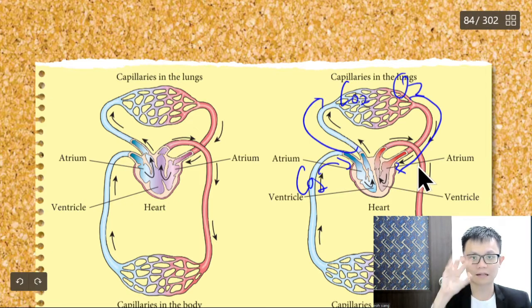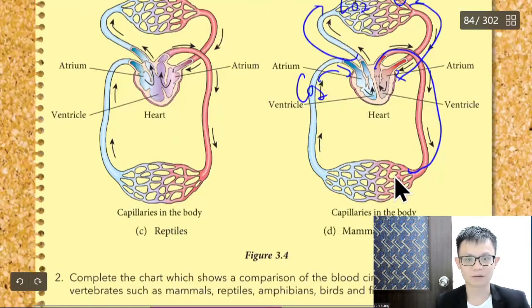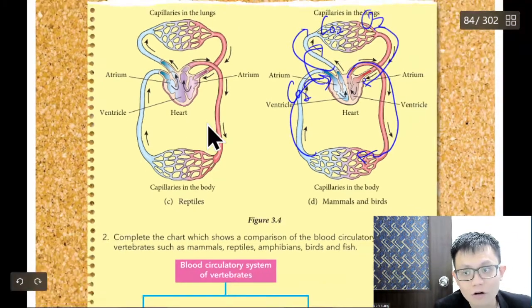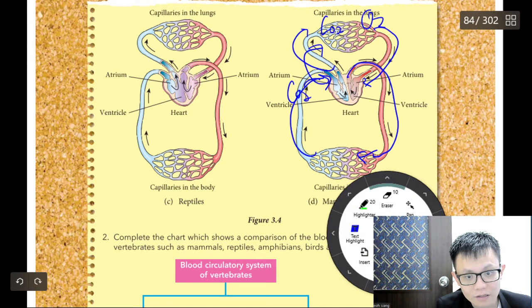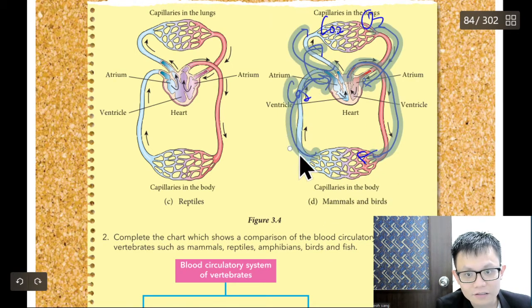The heart does what? The heart pumps the blood to what? To the body again. Correct or not? Pump it to the body, then the body goes to the lung, the lung goes to the heart. So the process will continue to repeat until the day we die. So luckily, all these things are still functioning well. If not, you will not be watching this video. We will need to sit in the hospital already. So let's erase all this.